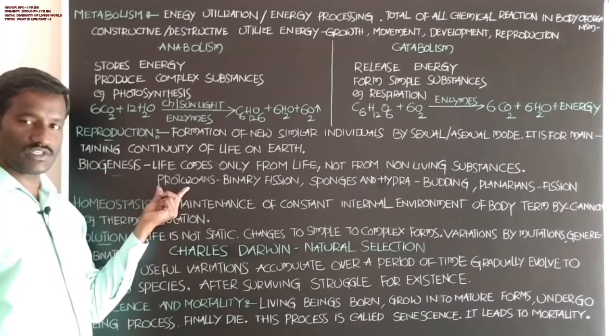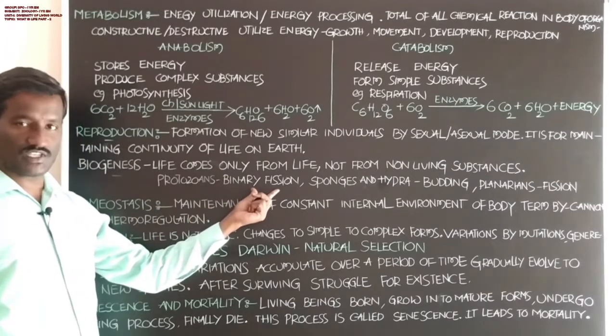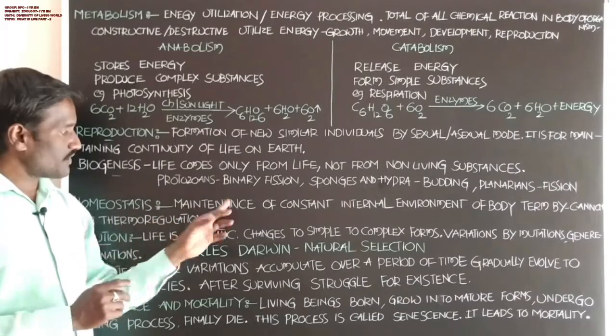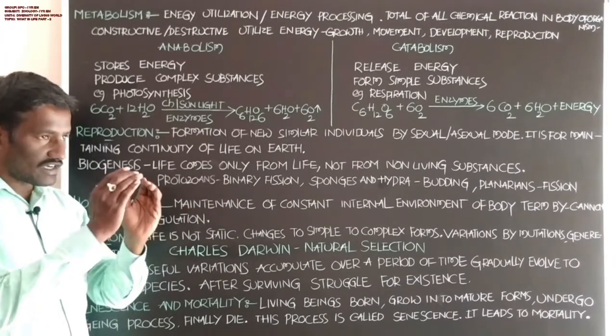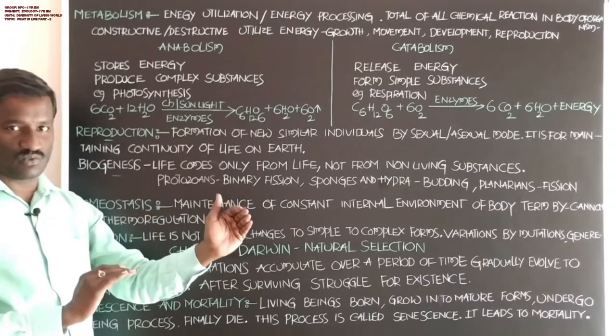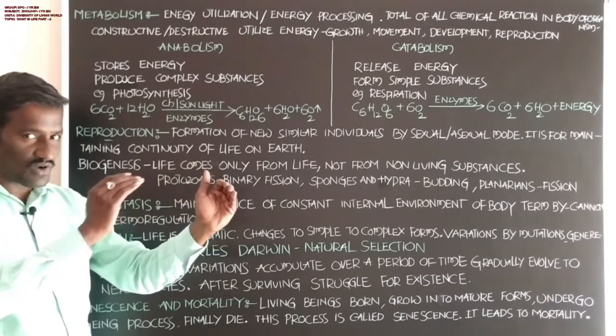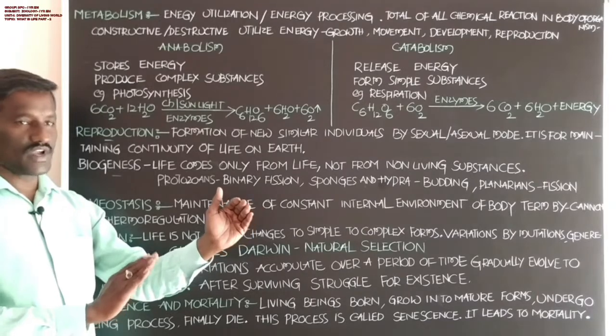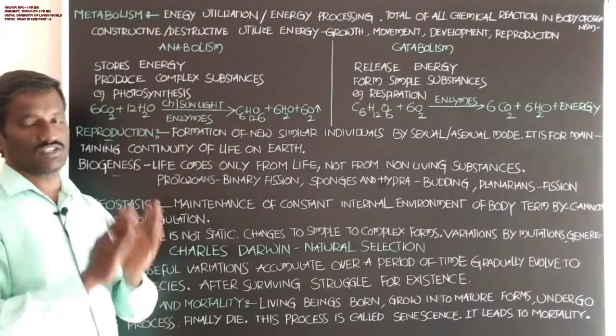Next, protozoans reproduce by binary fission. Fission means divide. Binary means divides into two. A single organism divides into two daughter individuals. That is called binary fission.